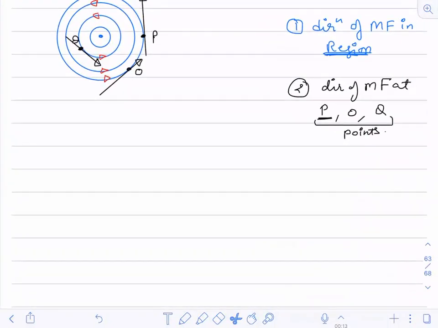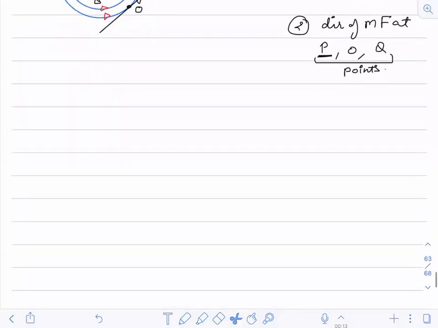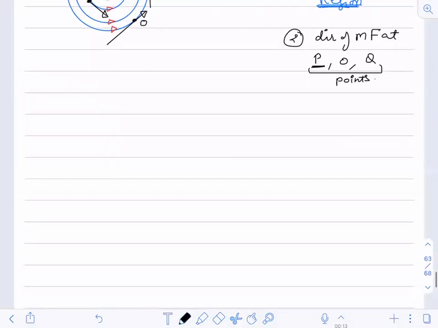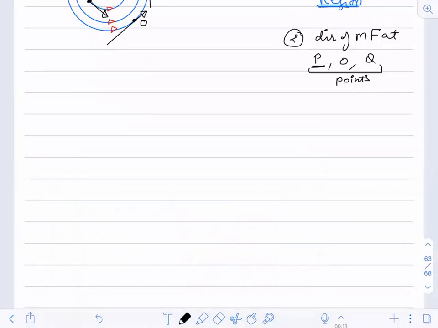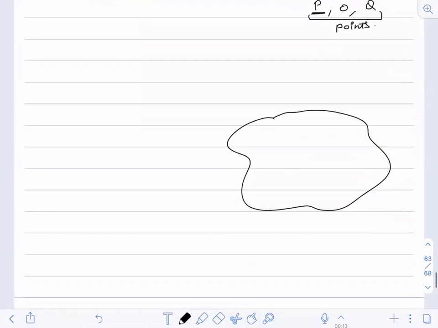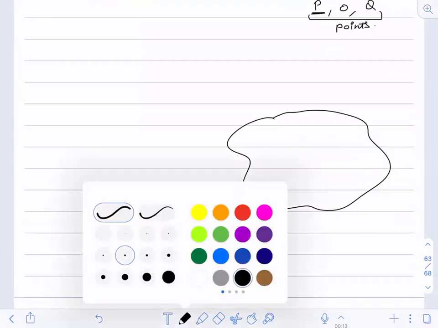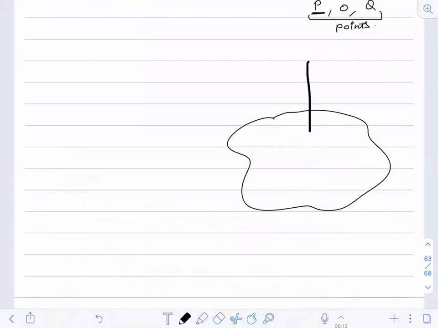let me take a wire. So before taking a wire, let me consider a loop. Suppose we have any random loop, and a current is passing through it. This is the current which is passing through it.